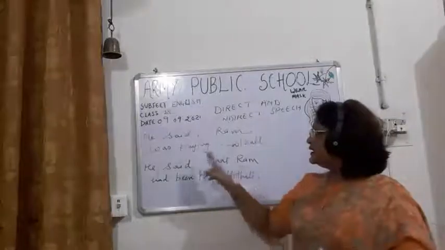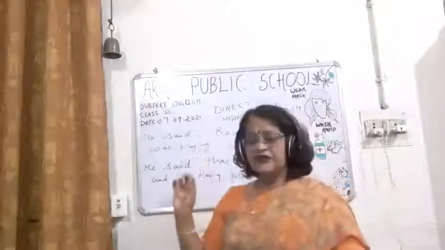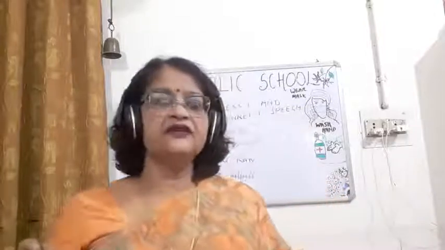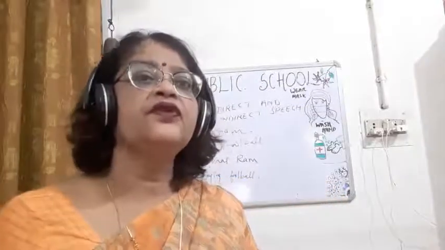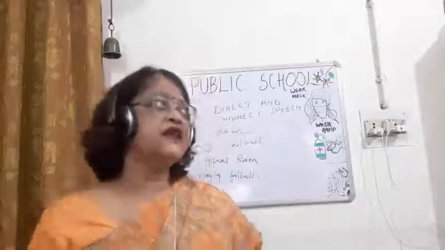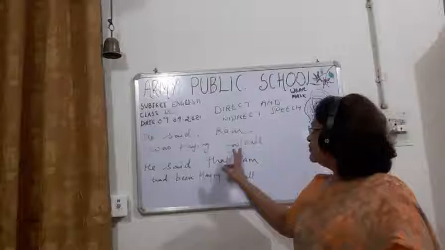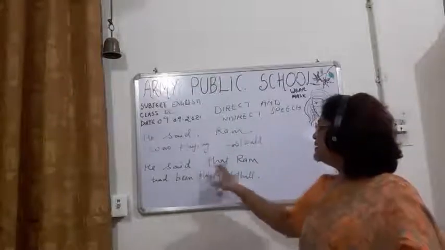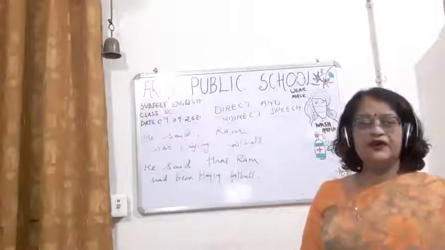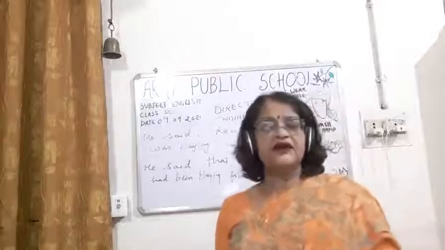Okay. Then children, was playing. Past continuous will change into past perfect continuous. This I have told you. Past tense will change to past perfect continuous. And children, you can see here football. So he said that Ram had been playing football. Okay. So children, this is how the tenses are changed.